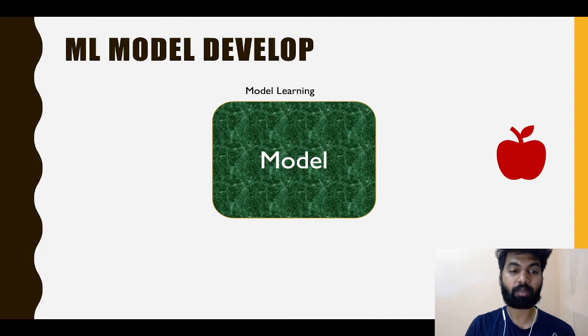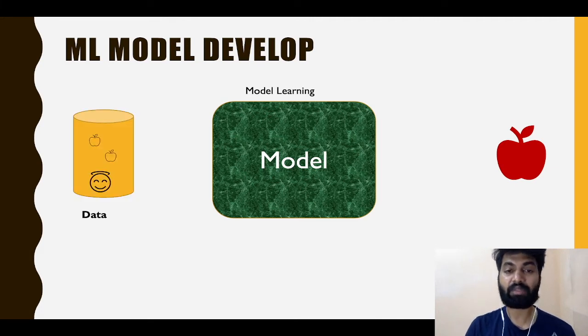We need to give the data to the model, but we can't provide it directly, because the model needs data in some fashion. It needs labeled data, or some feature engineering process should be done before providing it to the model.